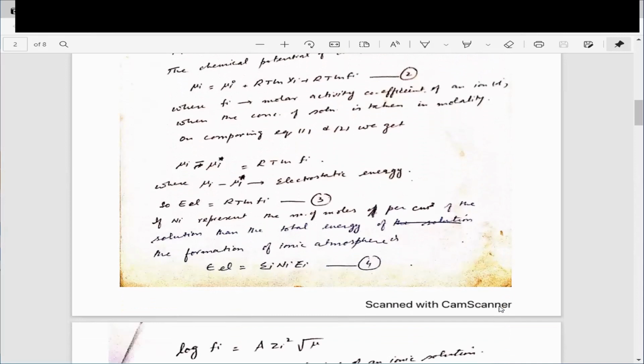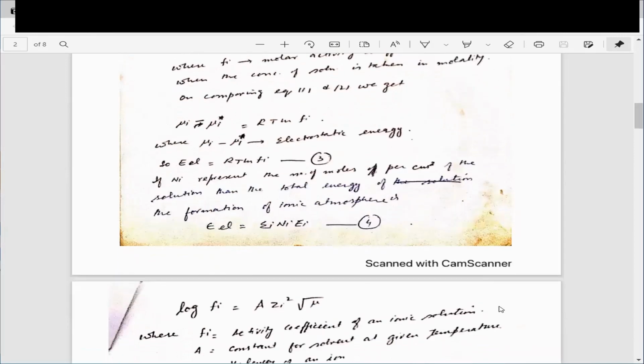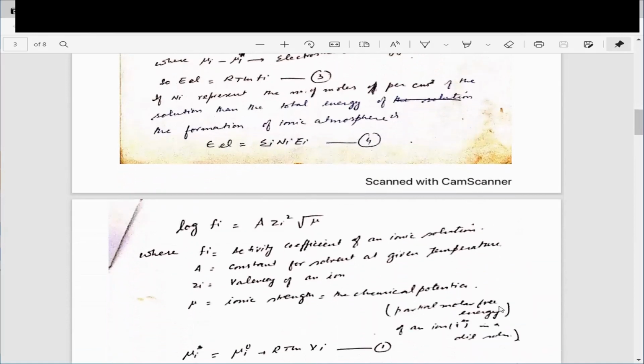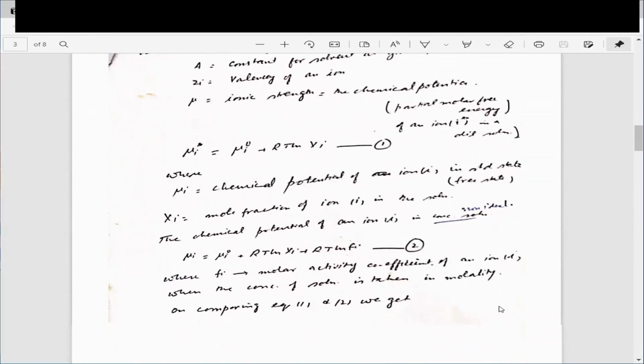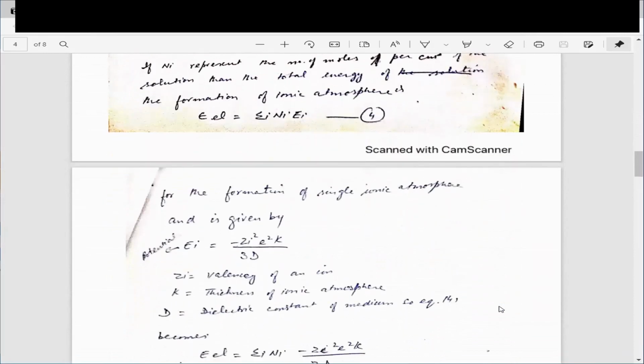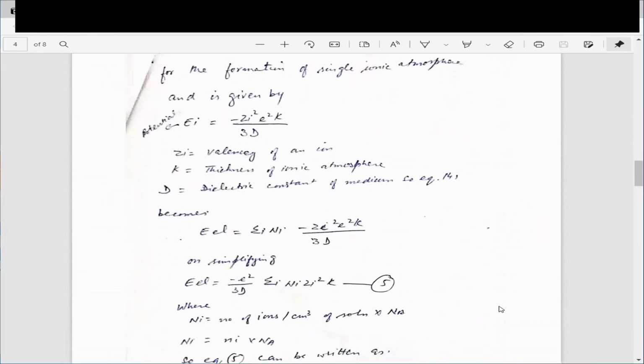Now E_el, the electrostatic energy, is also equal to the summation of Ni Ei. Ei is the energy and Ni the total number of particles. Next, for the formation of a single ionic atmosphere. If an ion is there, it is surrounded on all sides, up, down, right, left, by other ions. As a result, if it is a negative ion, there is a positive ionic atmosphere, and if a positive ion, a negative ionic atmosphere surrounds it.